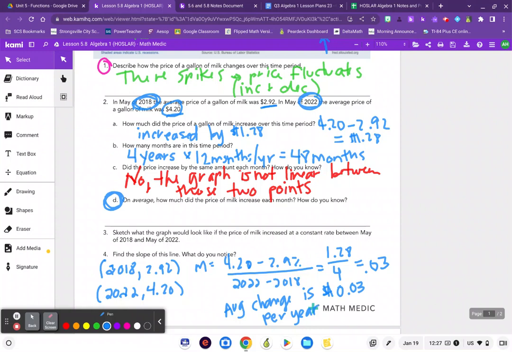Okay. Let's go back and do D. My apologies. Number 2, part D. On average, how much did the price of milk increase each month? On average, how much did it increase each month? Well, the increase is 1.28 over that period of time. And I'm going to divide that by the 48 months. And when I do that, 1.28 divided by the 48 months, I'm going to get that 0.03.